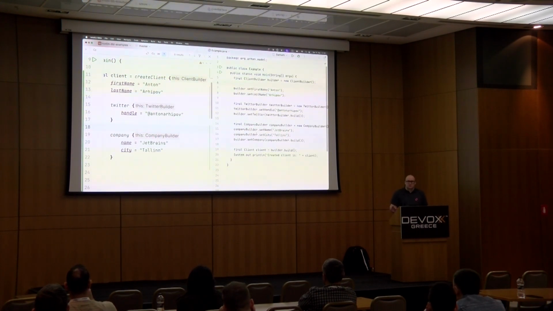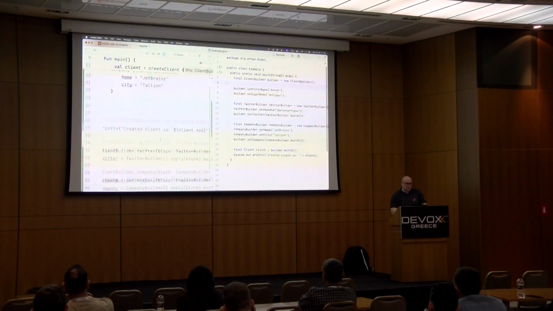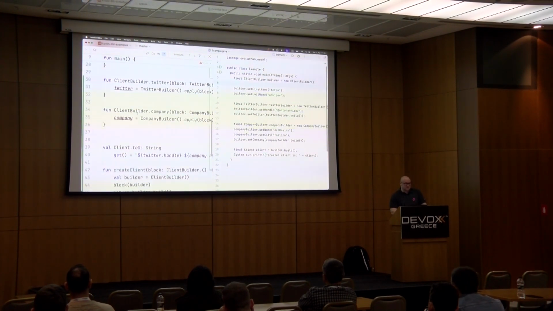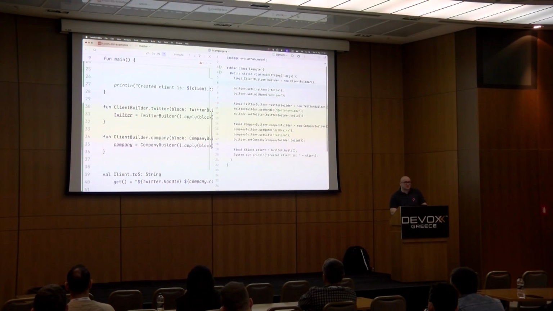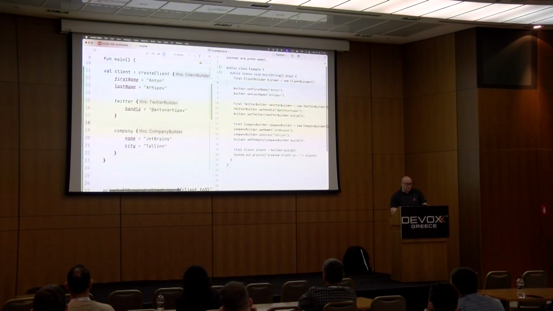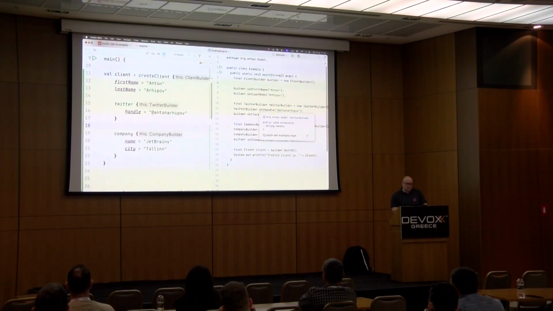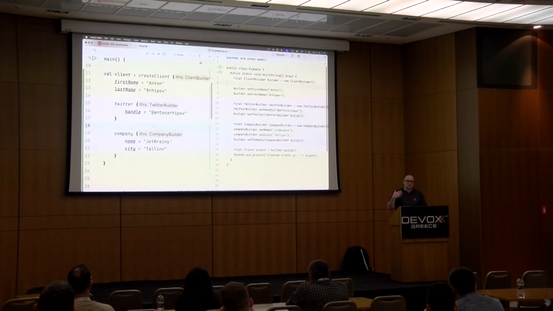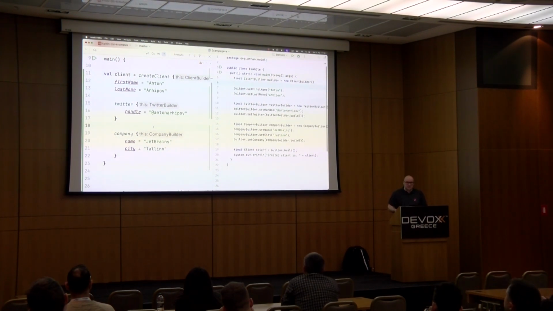We didn't really win any lines of code here. We did win some characters, of course, but we also introduced some extra complexity in the form of those functions. But on the call side, on the use side of those functions, the code looks structured. It's very easy for an eye to follow the structure and quickly understand what is going on there, but at the cost of the extra complexity.